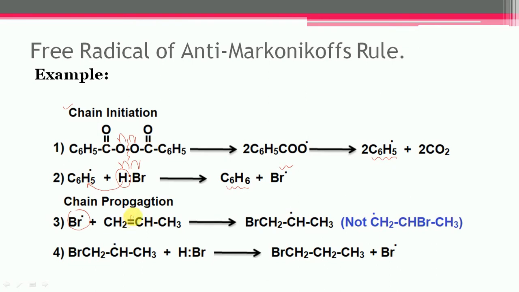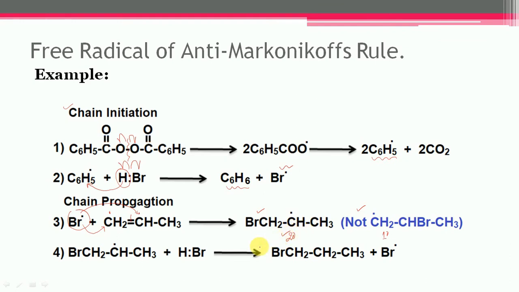Now this bond can break homolytically and each electron will be shared by both the carbons. Now if bromine attacks this carbon, then this free radical will get formed. If bromine attacks this carbon, then this free radical will get formed, and it is very much clear that this one is the secondary free radical and this one is the primary free radical, and out of these two, the secondary free radical is more stable.